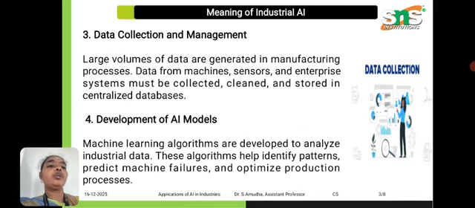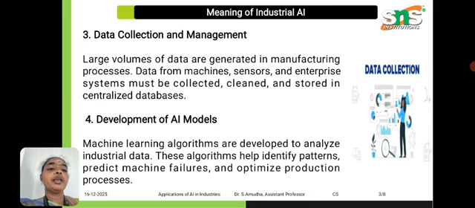A large volume of data is generated in the manufacturing process through your sensors and systems. Pre-processing techniques are applied to clean the data, and the data is formed into a centralized database.